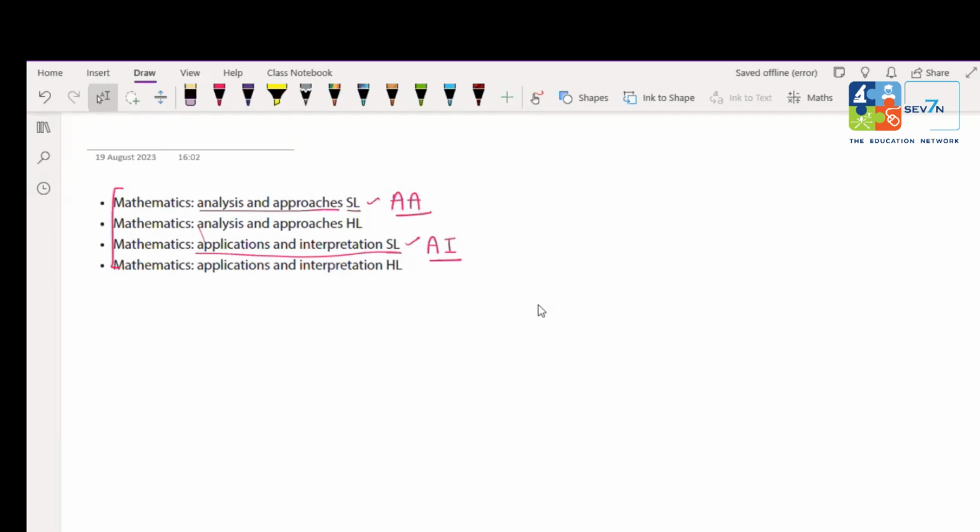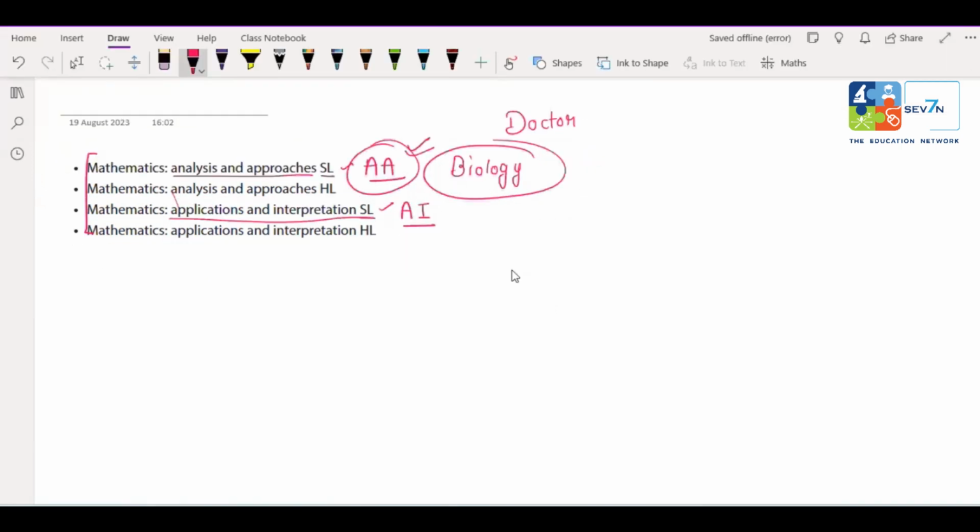So actually, if you want to become a doctor, you have to take AA. Some students are interested in biology. Do you have biology as a subject? Yes. Then you have to take AA. There is only one option for you. If you have biology, you have to take AA. It's your choice whether you take SL or HL.